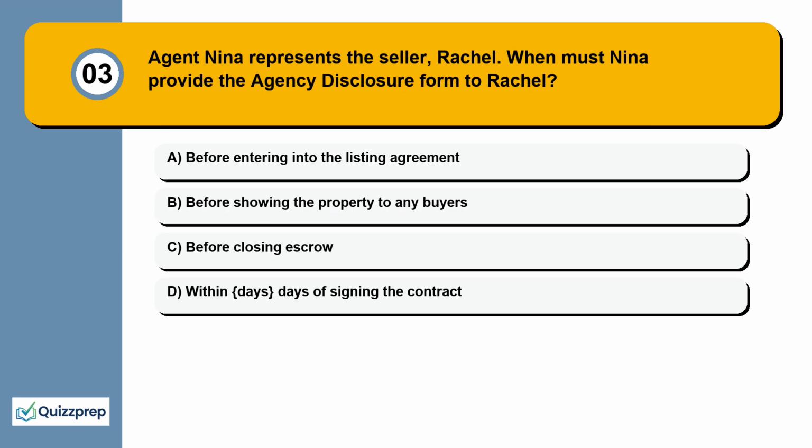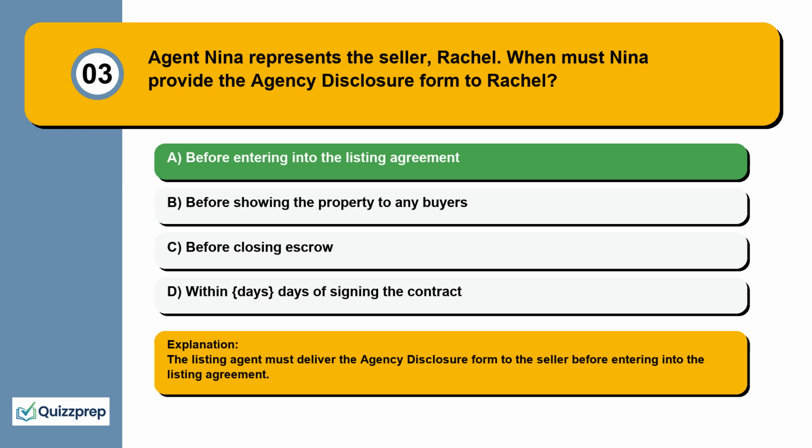Question 3. Agent Nina represents the seller, Rachel. When must Nina provide the agency disclosure form to Rachel? Before entering into the listing agreement, before showing the property to any buyers, before closing escrow, within days of signing the contract.